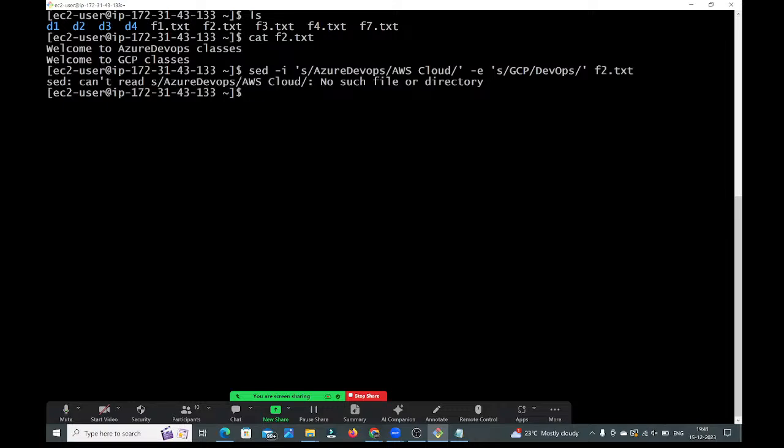Find Azure DevOps, replace with AWS Cloud, and capital D DevOps. Correct only, right? Any spelling mistakes here? No, sir.